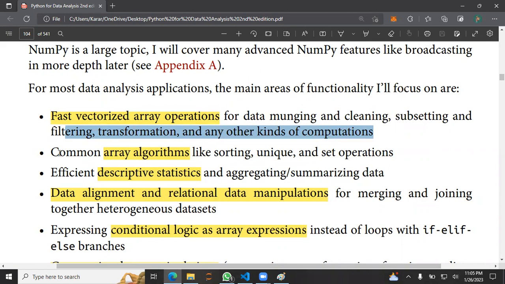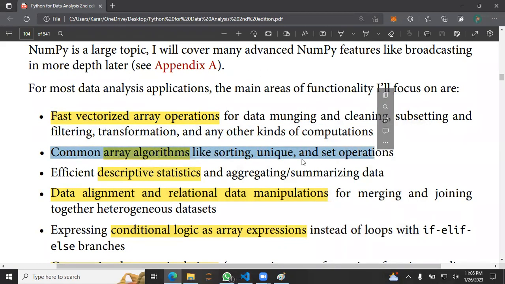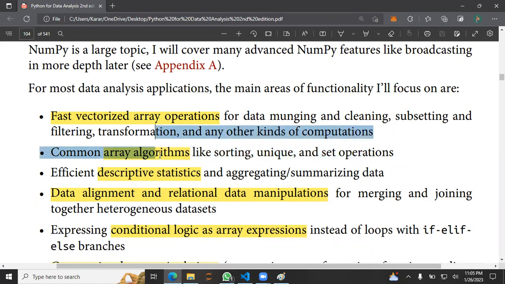Common array algorithms like sorting, unique, and some others like finding NaNs and filling NaNs and that stuff. So we have some kind of array algorithms like that.